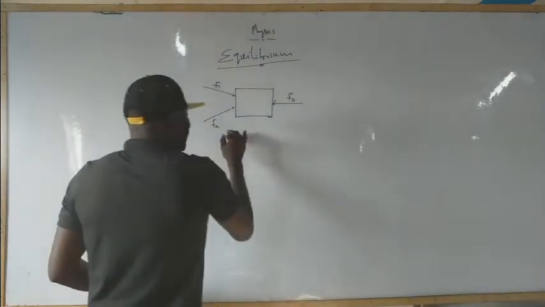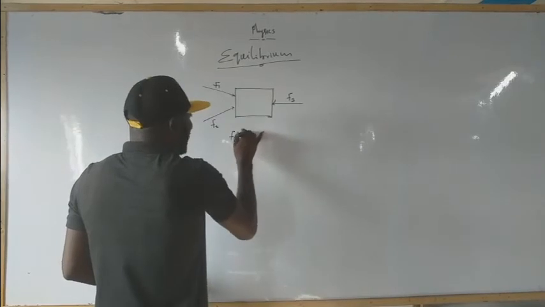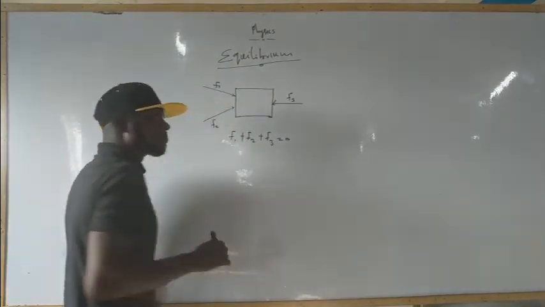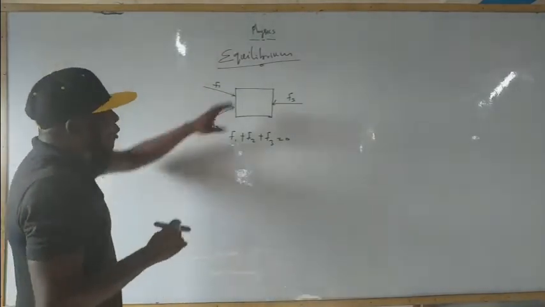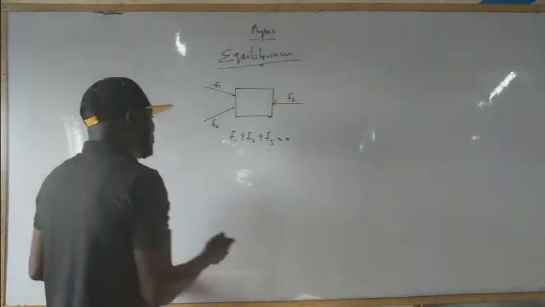If F1 plus F2 plus F3 equals 0, it means that the body is in equilibrium.